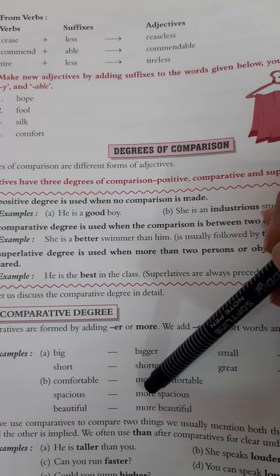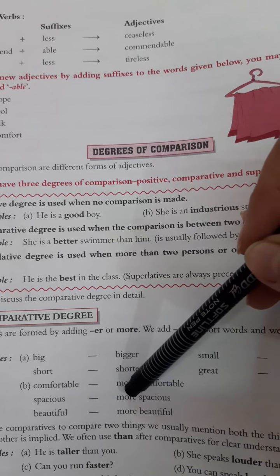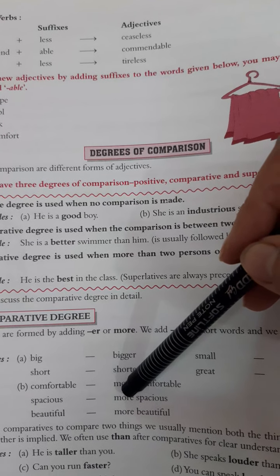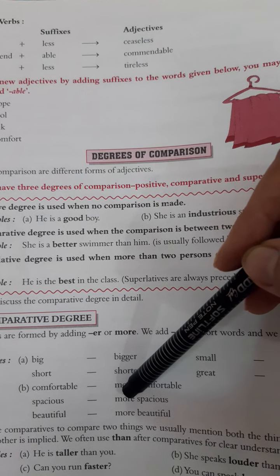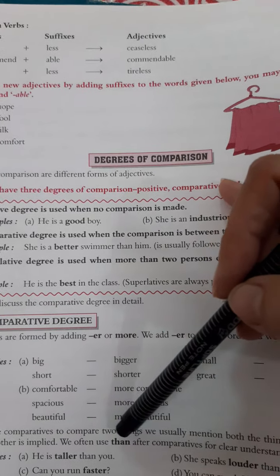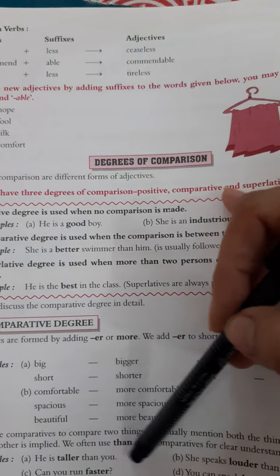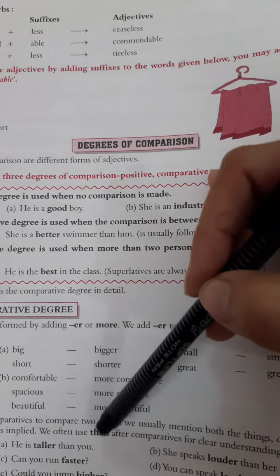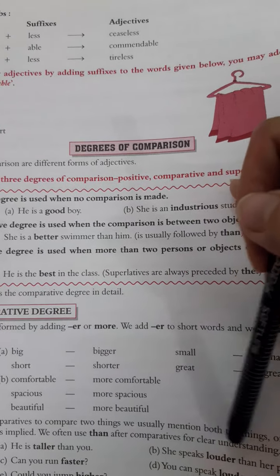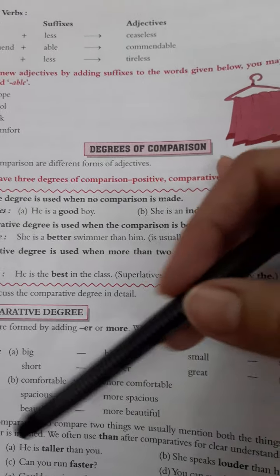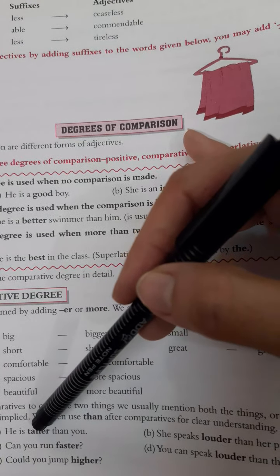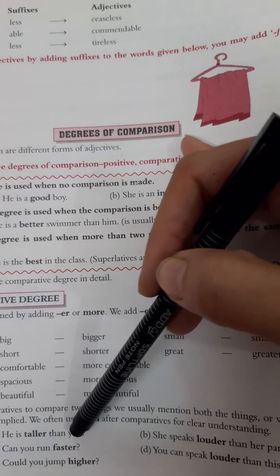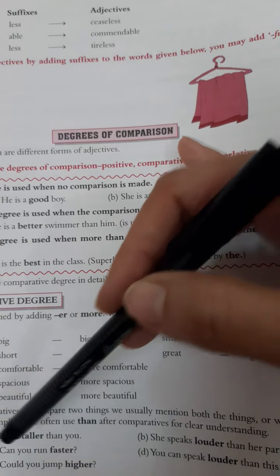When we use the comparative to compare two things, we usually mention both things, or we may mention one and the other is implied. Than is often used after the comparative for clear understanding. He is taller than you. We are comparing between the two.